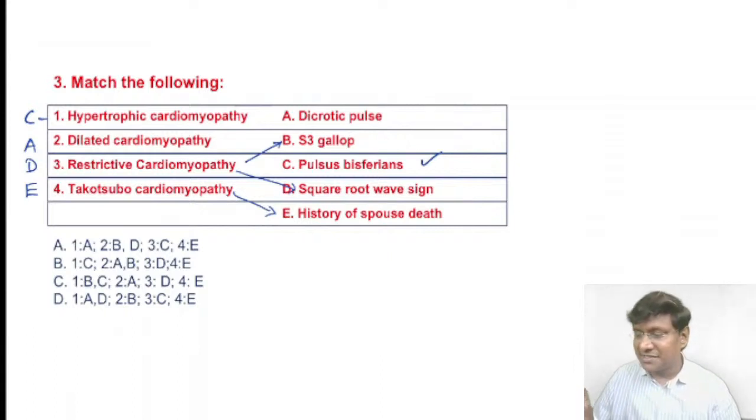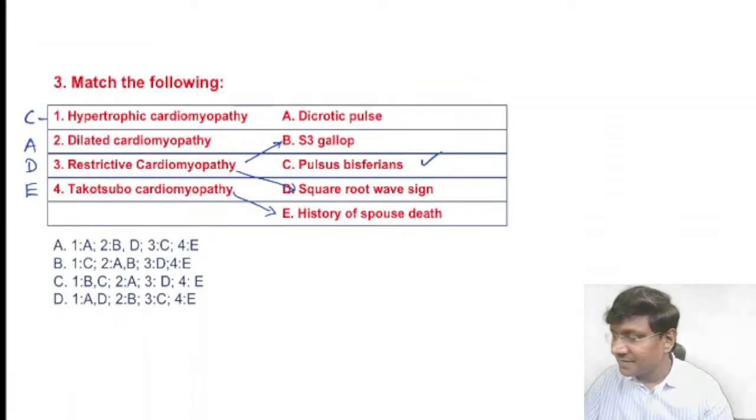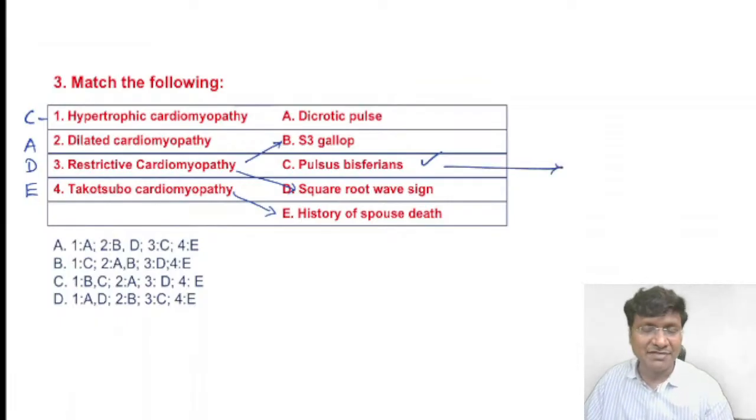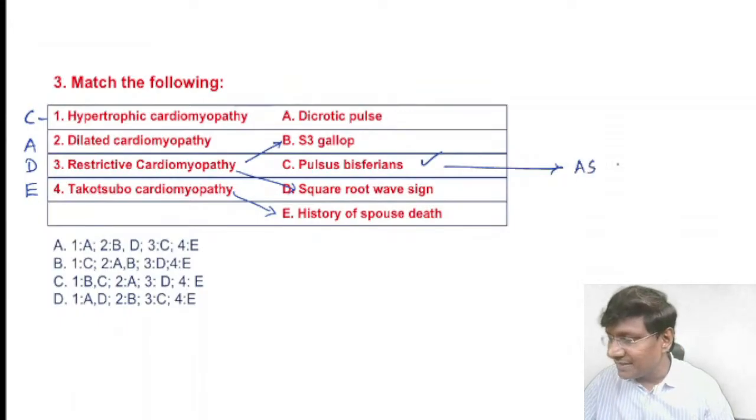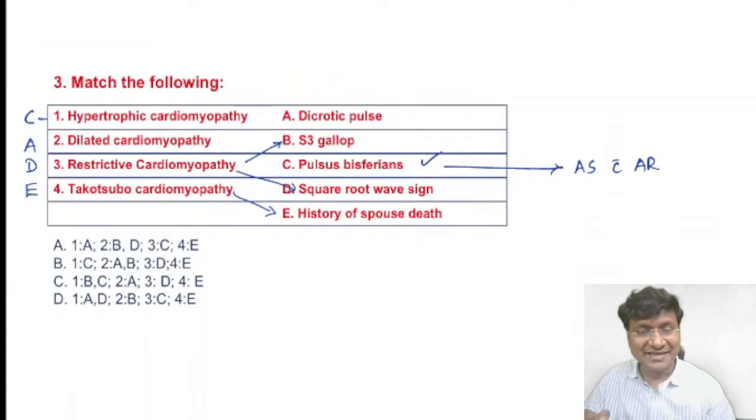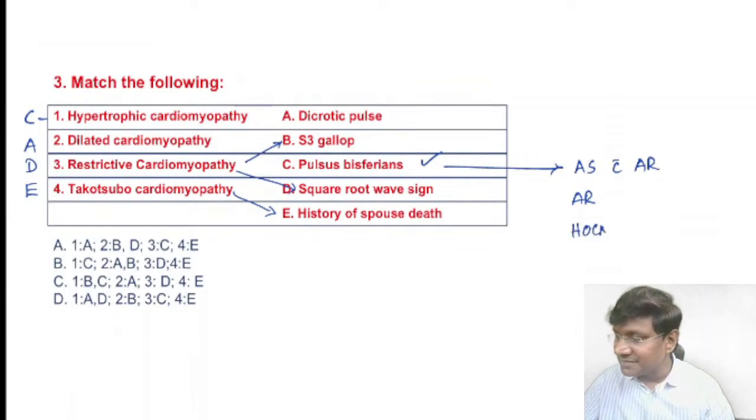So the answer here is hypertrophic cardiomyopathy, you will have pulsus bisferiens. Now can anyone tell me quickly what are the differential diagnoses for pulsus bisferiens? What are the other conditions where you can have pulsus bisferiens? Very good. Pulsus bisferiens is present with AS with AR. It is also present in isolated severe AR, and in hypertrophic obstructive cardiomyopathy. So these are the conditions where you will have pulsus bisferiens.